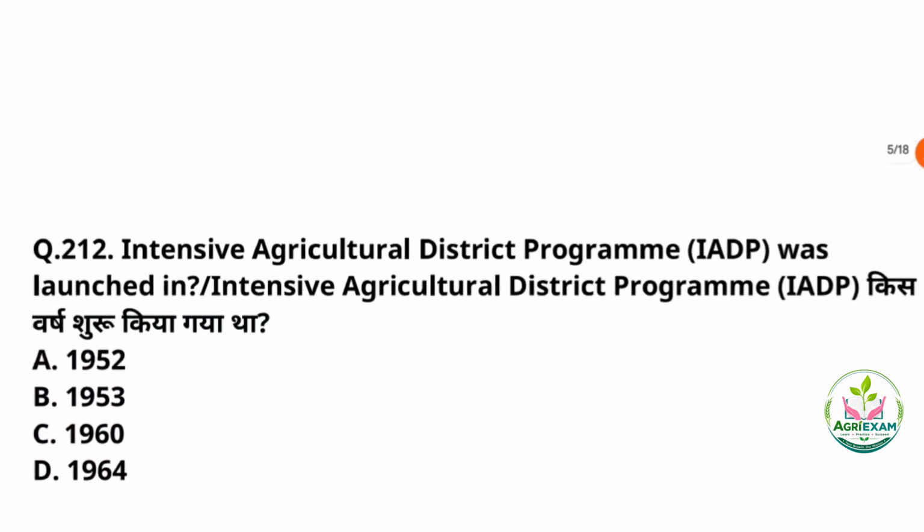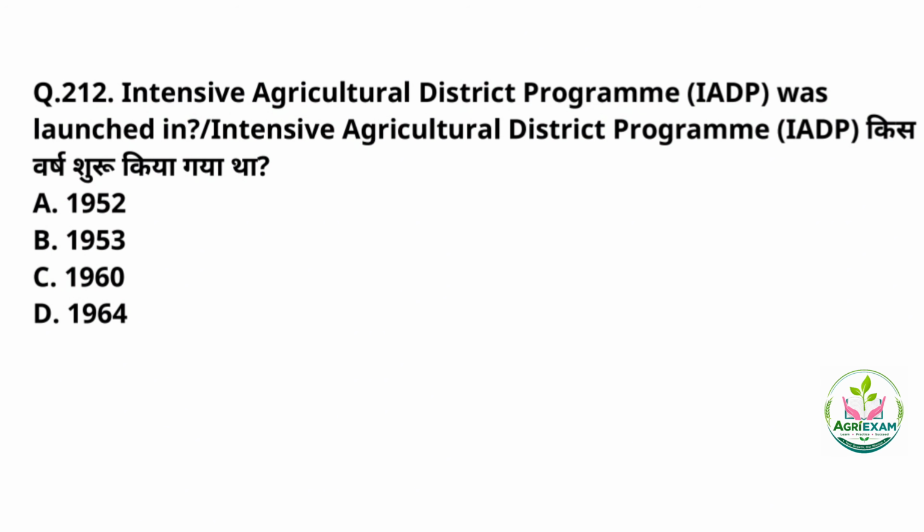Next question, question number 12. So, the Intensive Agricultural District Program was launched in which year? The correct answer is option number C, that it was launched in 1960. So, the Intensive Agricultural District Program, also known as the Package Program, was launched in India in the year 1960, and initially it was rolled out in 3 districts for 1960 to 1961, and later it was expanded to 4 more districts, and the main focus was to raise the food production quickly.